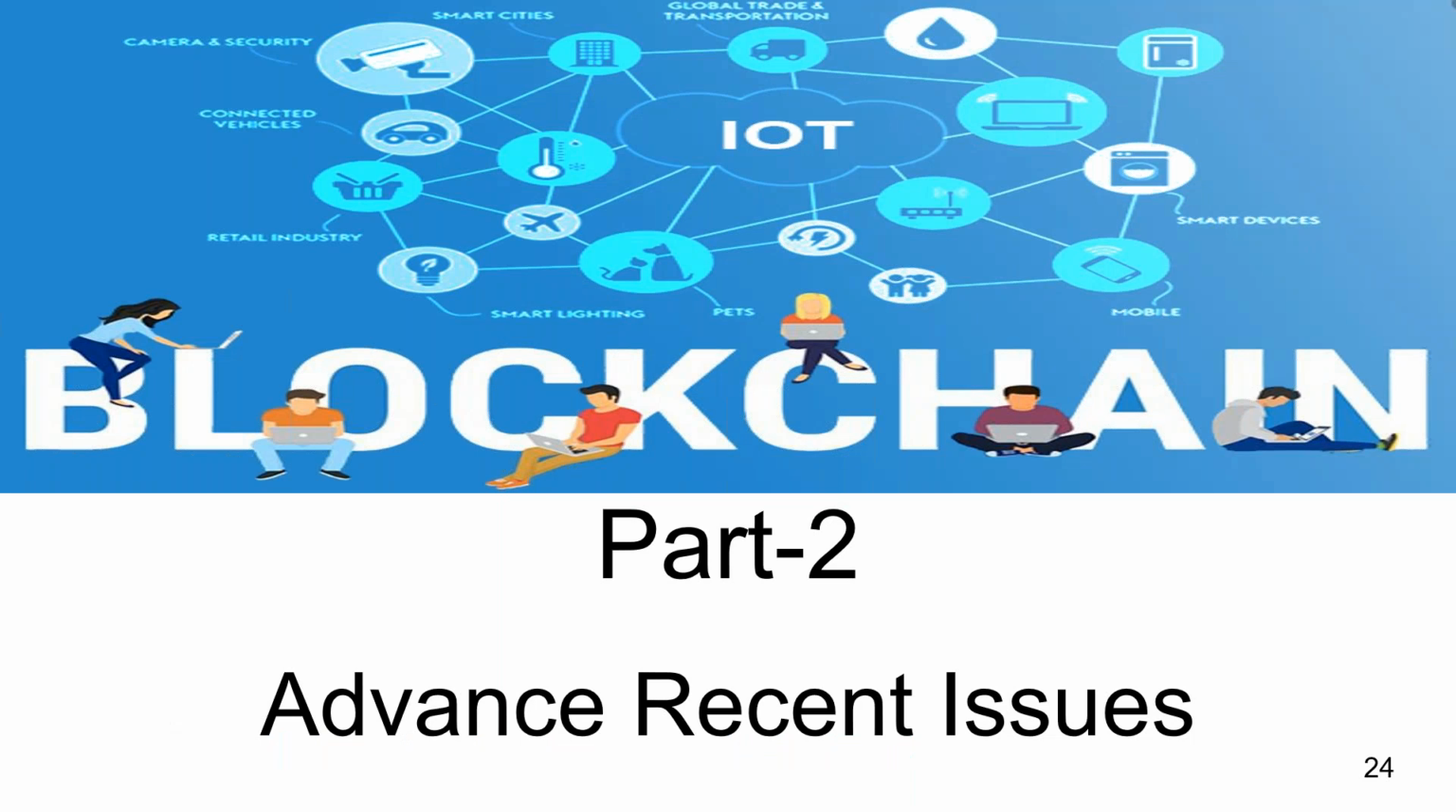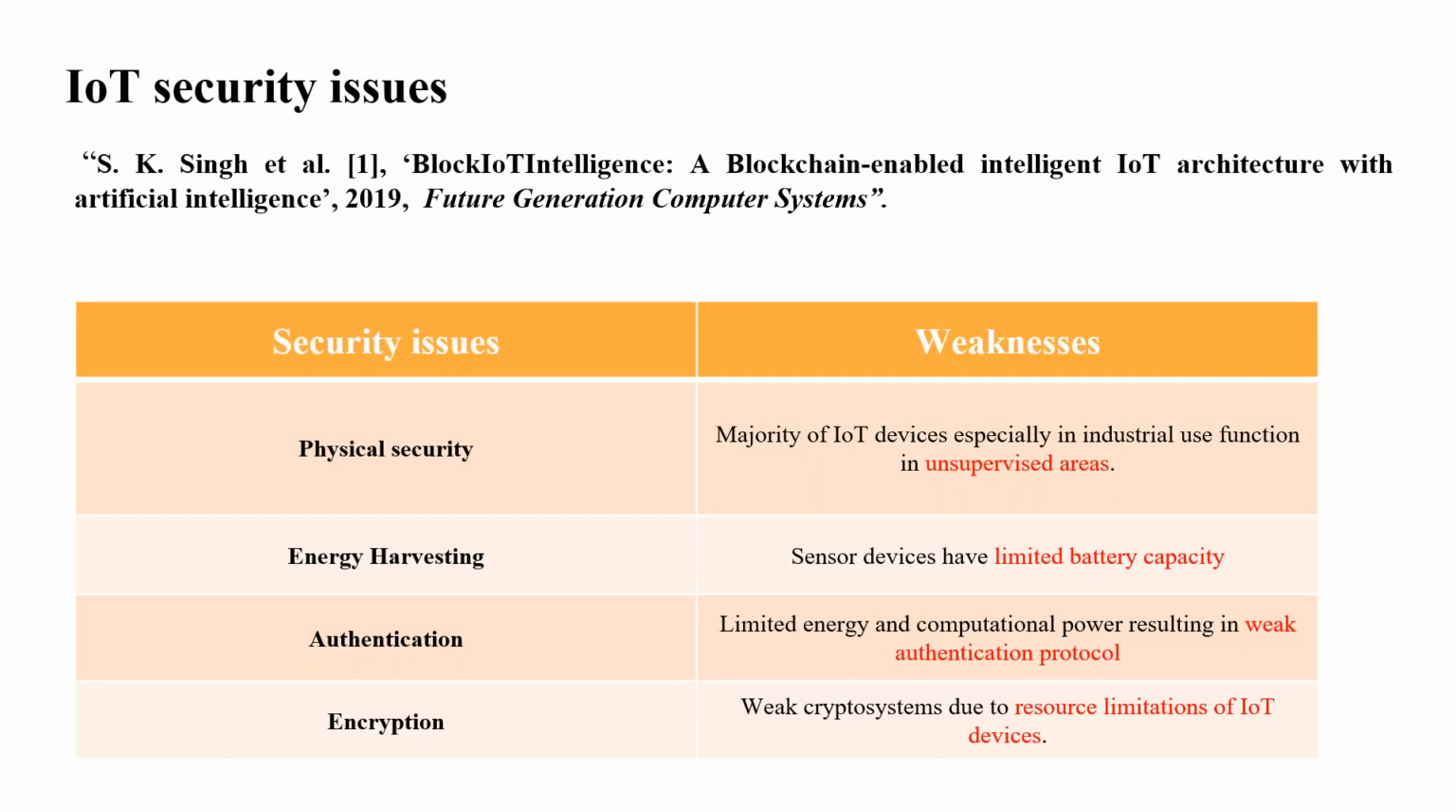Okay. The second part is the advanced recent issues, which were already discussed in the first slide. In this part, we cover IoT security issues and cloud security issues, and then mitigate these issues by the use of an architecture, and provide a smart city architecture. Okay, so these are the IoT security issues.